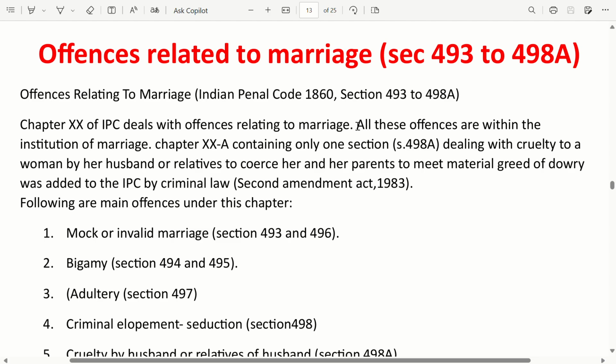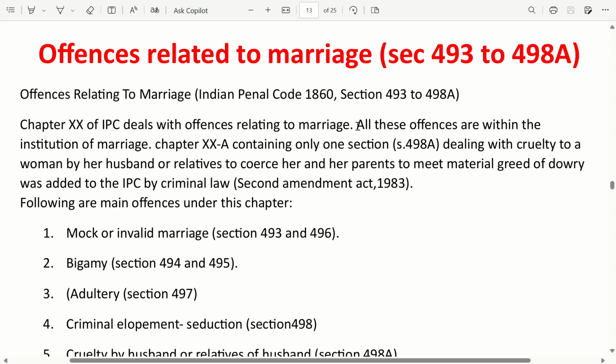Offences related to marriage, section 493 to section 498A. Offences related to marriage, Indian Penal Code 1860, section 493 to section 498A. Chapter 20 of the Indian Penal Code deals with offences related to marriage. All these offences are within the institution of marriage.